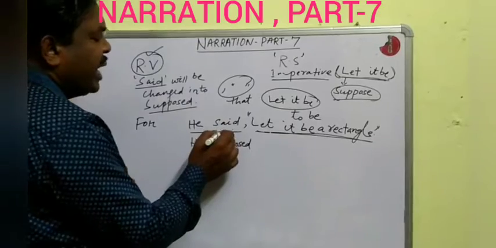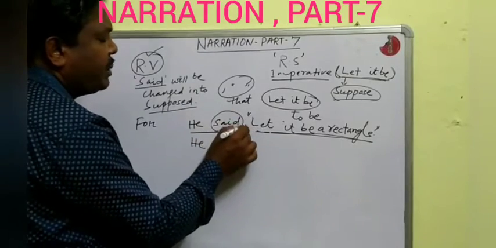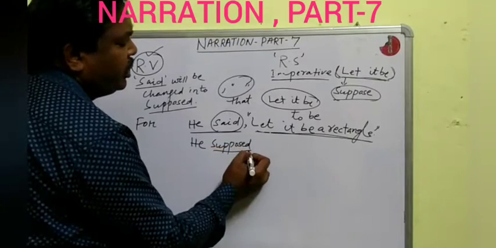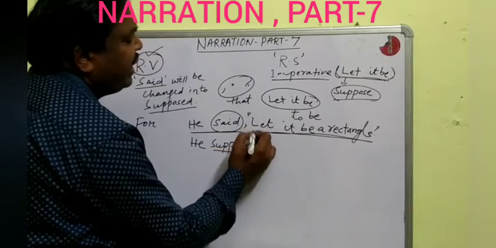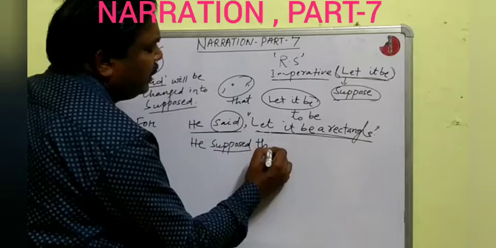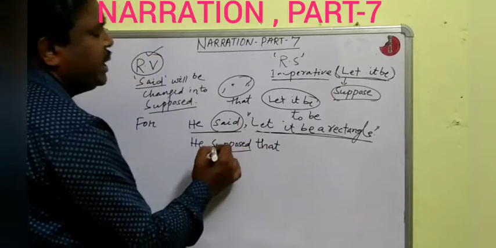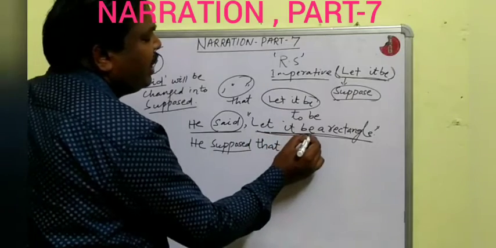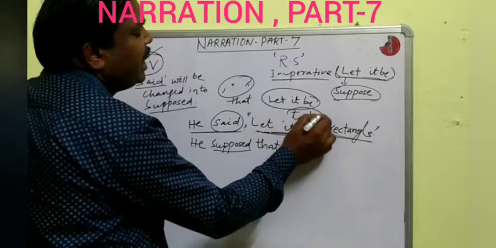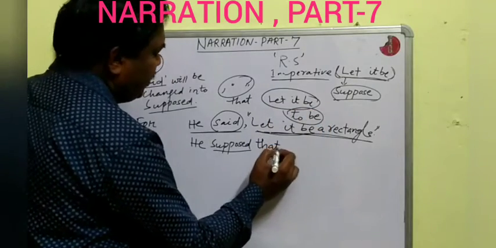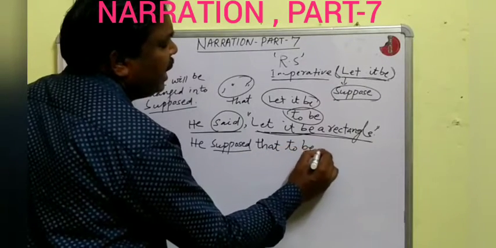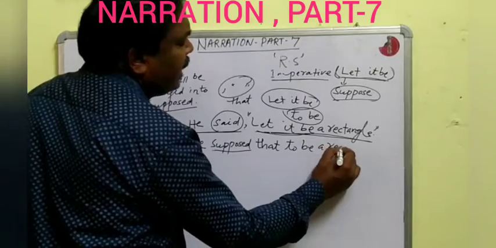So we changed the reporting verb said into supposed. He supposed. Then removing the comma and inverted commas, the connector that will be used. He supposed that. Then let it be will be removed, and in that place we shall use to be. He supposed that to be a rectangle.